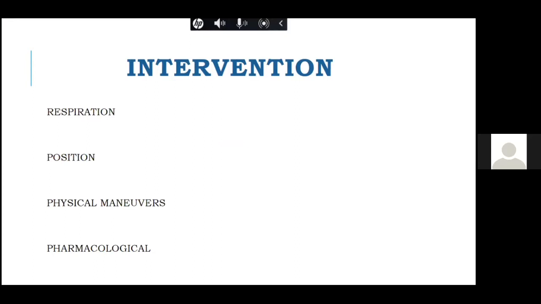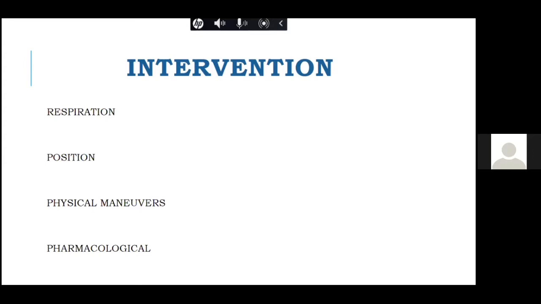The take-home message I want you to take from this class is: in all the murmurs which you hear in your day-to-day practice, always do some sort of dynamic maneuvers or auscultation to see what happens to those murmurs with each of them. So this intervention can be respiratory, that is either inspiration or expiration. It can be positional, that is